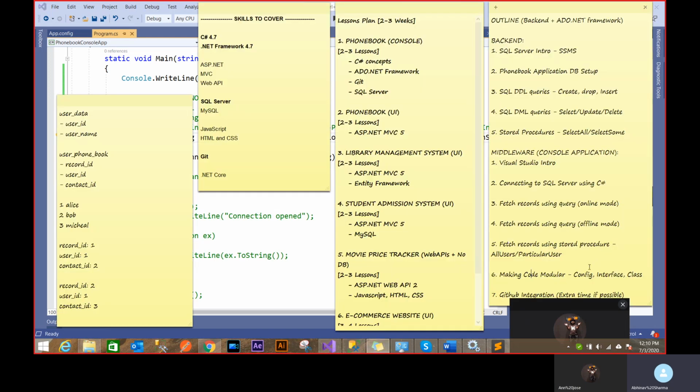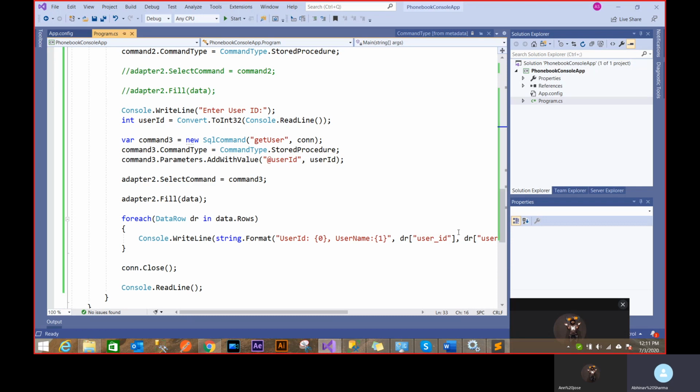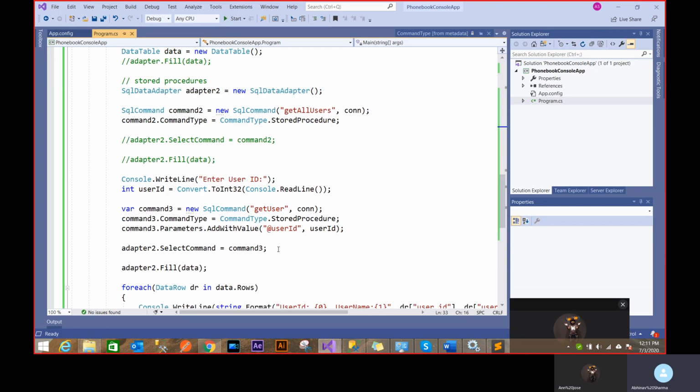That's the first modular part. Next is the interface class, which is really neat and nice. Right now I'm giving you control to create a connection and open a connection, but I don't want that. I want somebody else to manage it on your behalf, and you just provide a query or text, and everything will be called, the connection opened, and the final output is just a data table. You don't want to create those connections again and again. As you can see, the code repetition happens here every time. For a new stored procedure, I have to rewrite this code again. So that's a problem. So we can modularize this whole thing. Let's start with that.